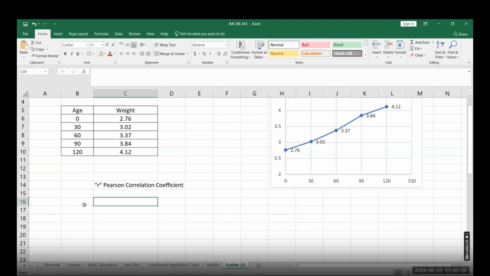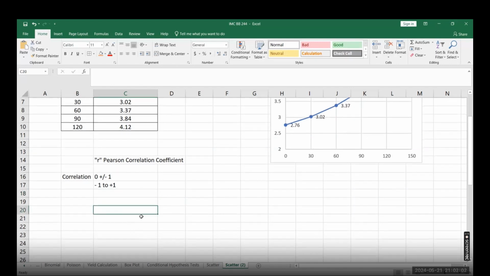Correlation of any process, as I was telling in the last example as well, ranges from -1 to +1, which means you are starting with -1, which means it's negative, and going to +1, which means it's positive. -1 is a perfect negative correlation, and +1 is a perfect positive correlation.